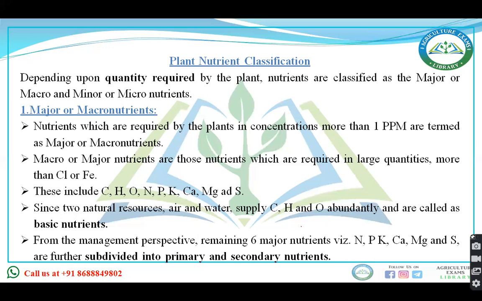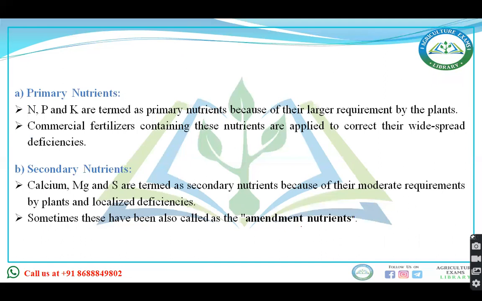When you talk about carbon, hydrogen, and oxygen, these we can easily get from the air and the water. So these are the basic elements. The remaining six major nutrients, that is NPK, calcium, magnesium, and sulfur, are further divided into primary and secondary nutrients. Primary nutrients, like NPK, are required by plants in larger quantity. Secondary nutrients, like magnesium and sulfur, are required in moderate quantity by the plants. Sometimes secondary nutrients are also called amendment nutrients.